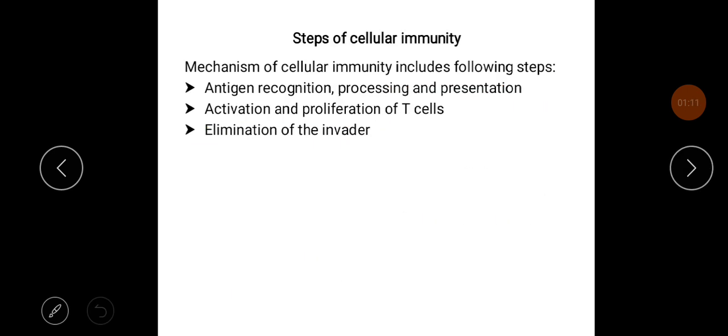These are the steps of cellular immunity. First one is antigen recognition, processing, and presentation. The second one is activation and proliferation of T cells. And third one is elimination of the invader.